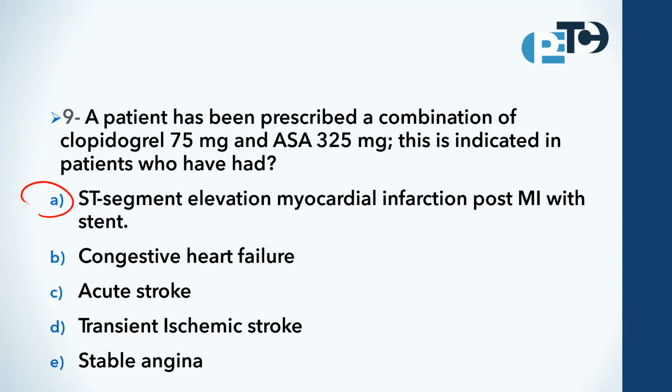We need to prevent blood clot formation and reduce the risk of further cardiovascular events. Therefore, the correct statement is the combination of clopidogrel plus aspirin, indicated in this patient who has had ST segment elevation MI, post-myocardial infarction with stent.